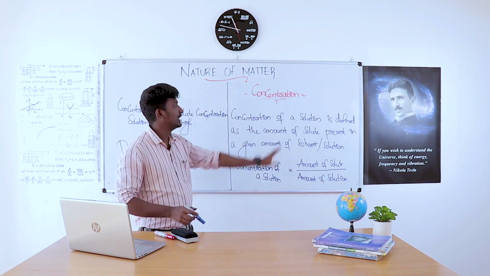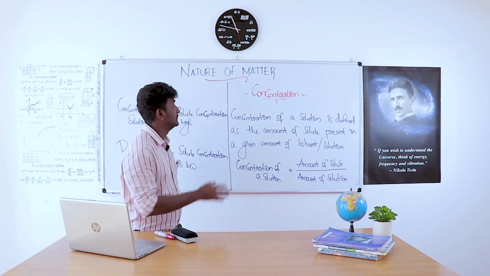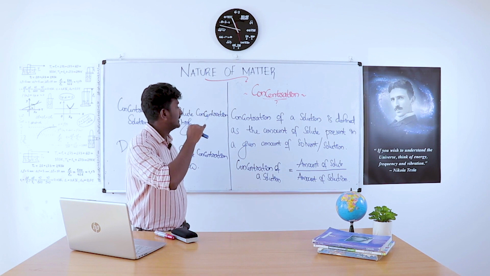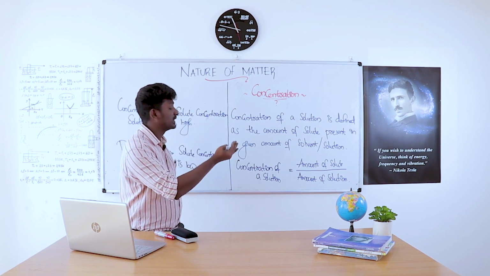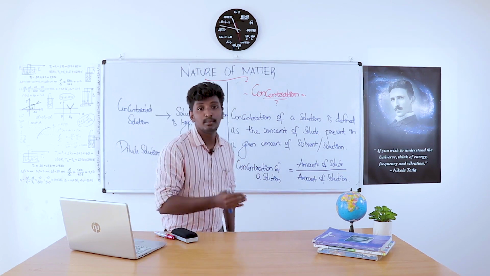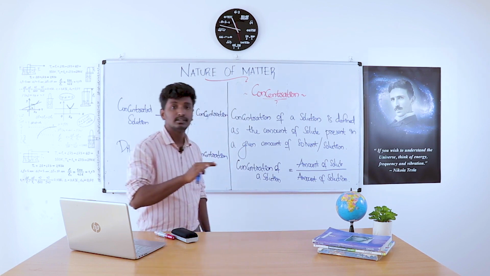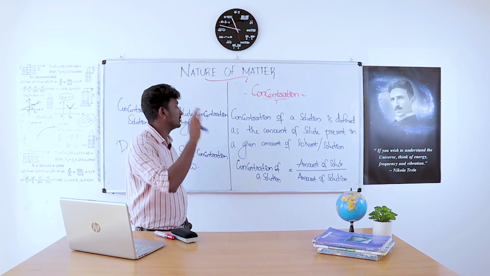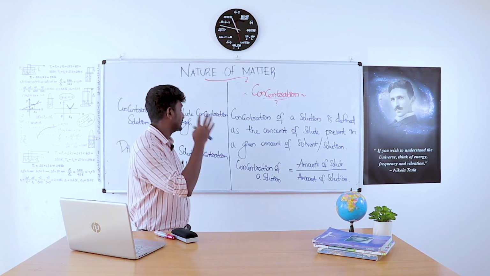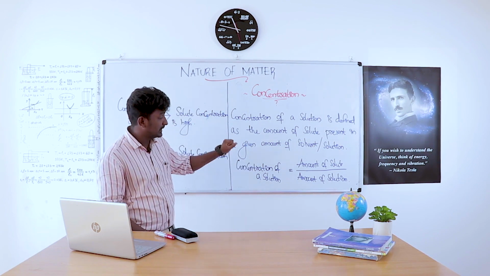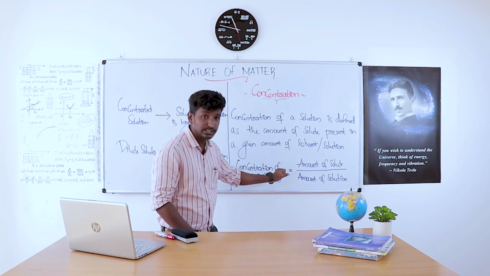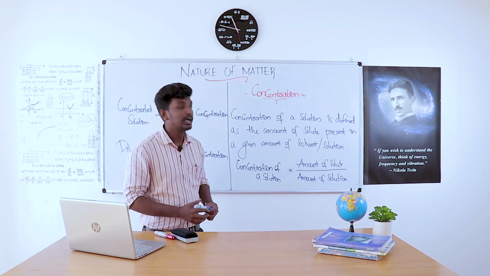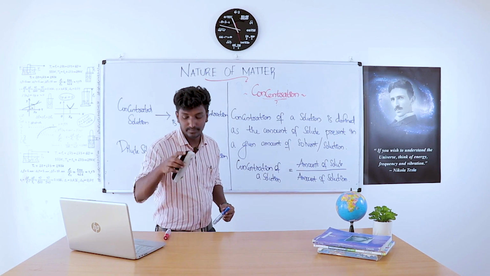Now it's clear to you what the term concentration means. Concentration of a solution means the amount of solute present in a given amount of solvent or solution. Just the solution, it is okay. Then concentration can be written as concentration of a solution is equal to amount of solute divided by amount of solution.